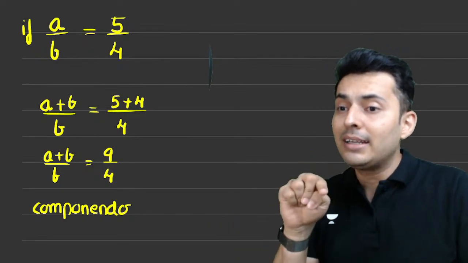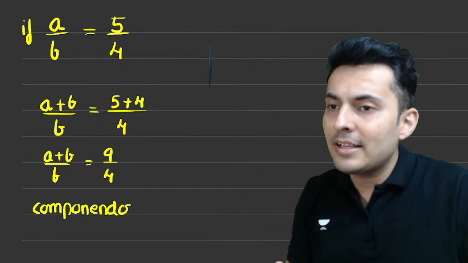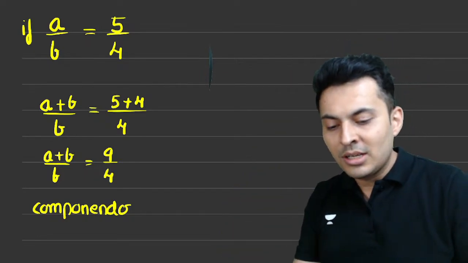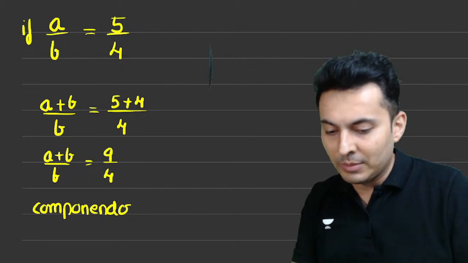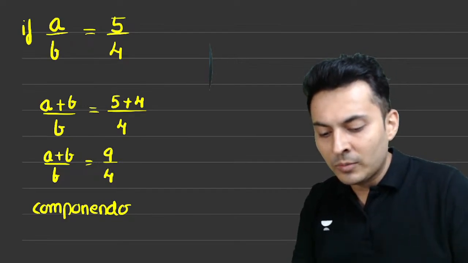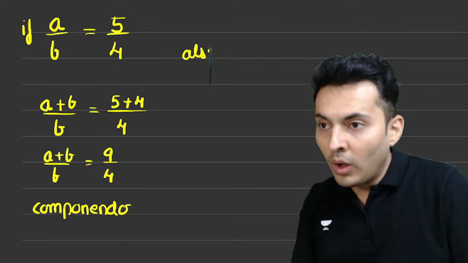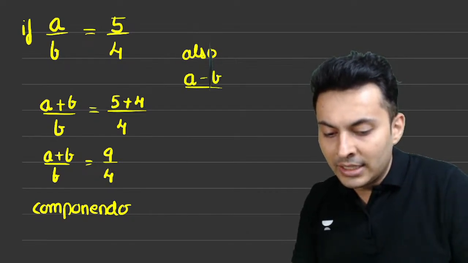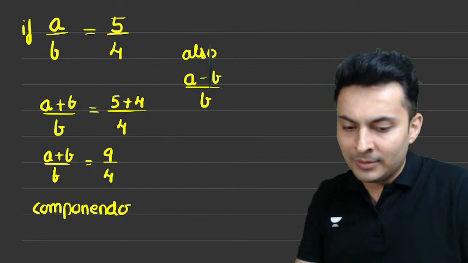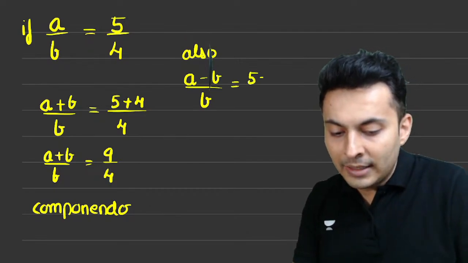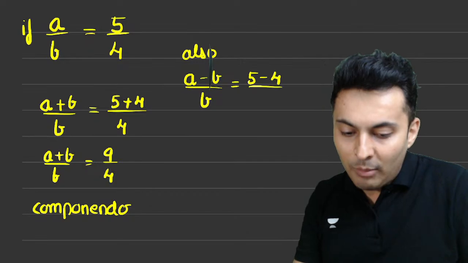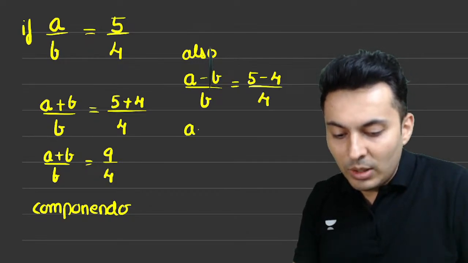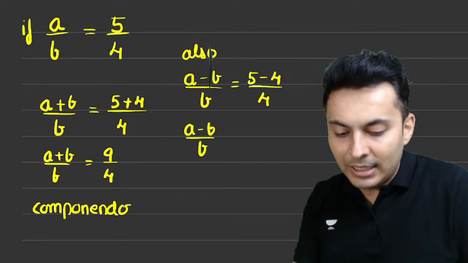What if I subtract that? Do you think it will be valid? Yes or no? Come on, post it in the chat box. What if I subtract the denominator from the numerator? Well, let's try that out. Numerator minus denominator divided by denominator is equal to numerator minus denominator upon the denominator. So that will be a minus b divided by b is 1 divided by 4.